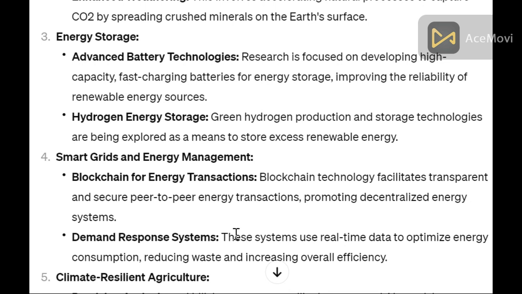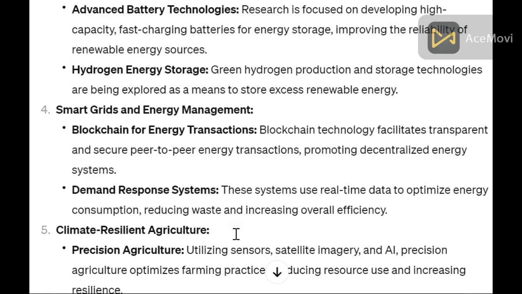Energy storage. Advanced battery technologies are used, along with hydrogen energy storage, smart grids and energy management, and blockchain for energy transactions. Blockchain technology facilitates transparent and secure peer-to-peer energy transactions. Demand response systems.